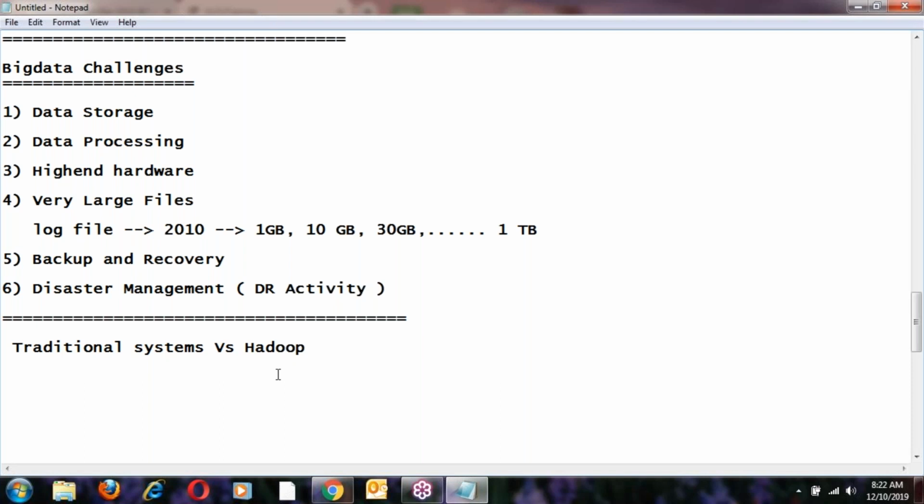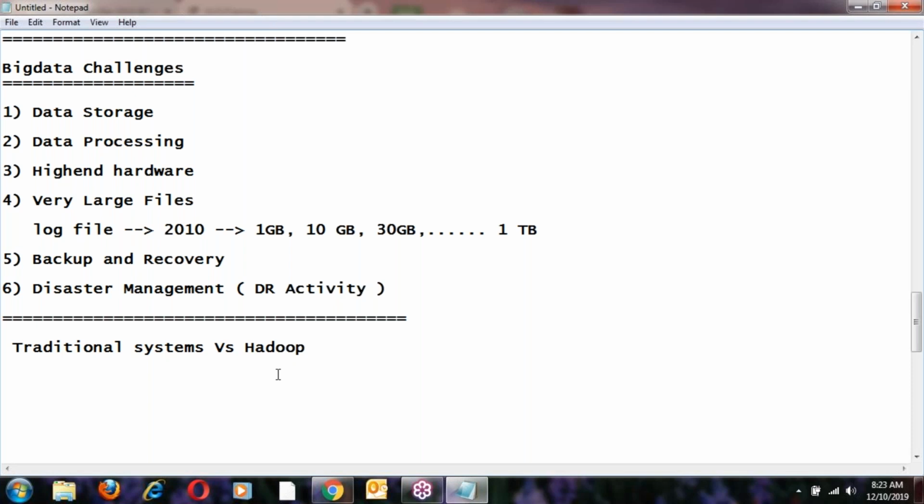Someone is asking: if internet speed is equal to the data storage capacity, then will data processing be solved? No, internet speed and data storage are not related. Data storage means your servers' capacity plus your servers' processing speed. Data processing depends on your servers and the speed of their processors, not on the internet.